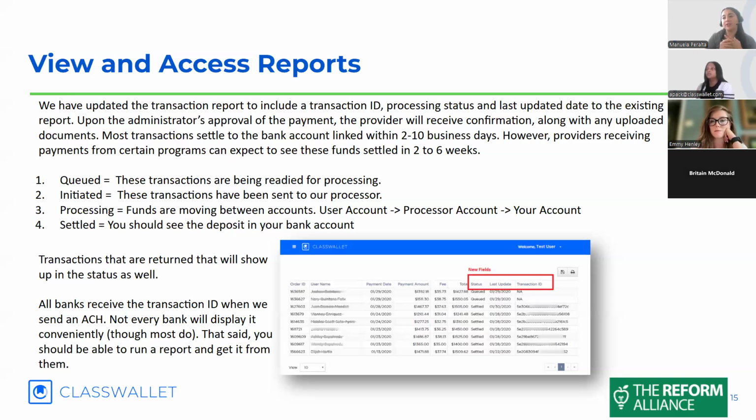Okay, someone's asking if students are using both EFA and PIAC, how will it differentiate between their funding? Will they just have a lump sum for both programs? No, they will not have a lump sum for both programs. A separate account will be created for any student that is participating in both EFA and the PIAC program. So any students that are in the PIAC program, they'll see their student name. I'll use myself as an example. My account will say Manuela Peralta dash PIAC, and then families will be able to toggle from one account to the other to use their funds accordingly. I hope that made sense.